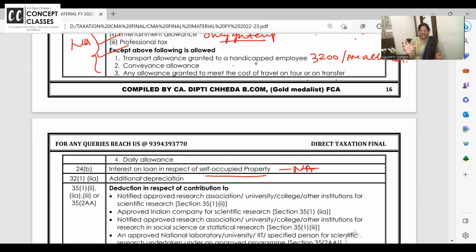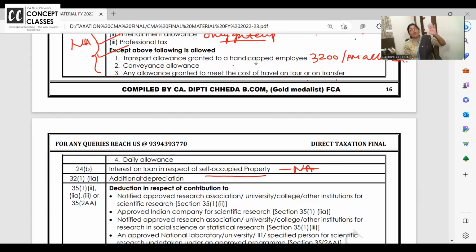Self-occupied, let-out, and deemed let-out. So in self-occupied property, because I'm staying in my own house, GAV is nil, NAV is nil, but still interest on loan is allowed. Can I stay in my own house, pay the housing loan EMI interest till 15, 16 years and claim it as a deduction? Answer is yes. So please remember, in self-occupied property, there is always a loss, because GAV and NAV are nil and interest on loan is allowed.